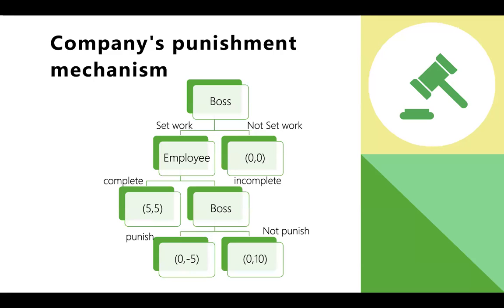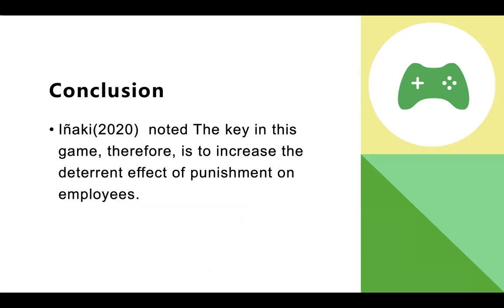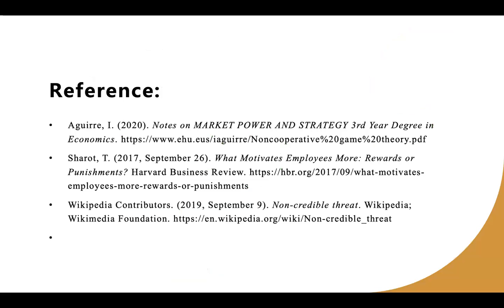The employees know the boss will definitely choose to punish, so they will go ahead and decide to do the task. But if the punishment is not strong enough, the employees will still not do the work. The key in this game, therefore, is to increase the deterrent effect of punishment on employees. So this is a non-credible threat. And that's all. Thank you very much. And this is a reference.